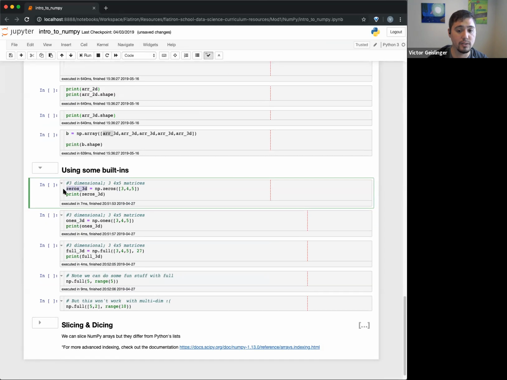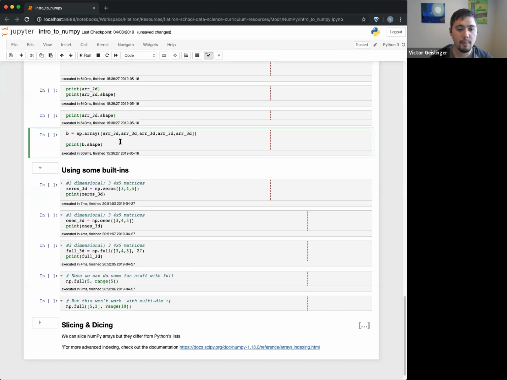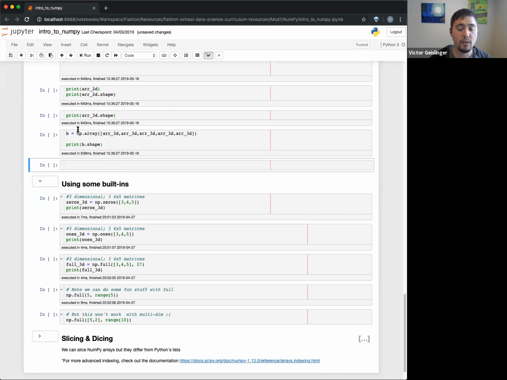For example, we have this zeros 3D. And you'll see me also use this word matrix. Who's seen a matrix before, or knows that term? Thumbs up if you know what I'm talking about. Okay. If you don't, a matrix, depending on how you've learned this, is usually considered a two-dimensional array.